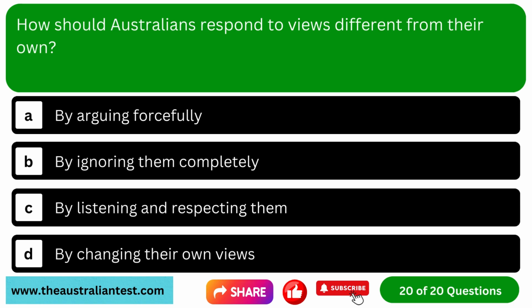Question 20. How should Australians respond to views different from their own? Option A, by arguing forcefully. Option B, by ignoring them completely. Option C, by listening and respecting them. Option D, by changing their own view.